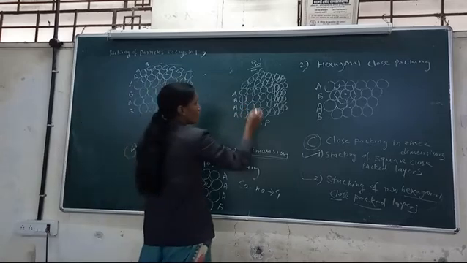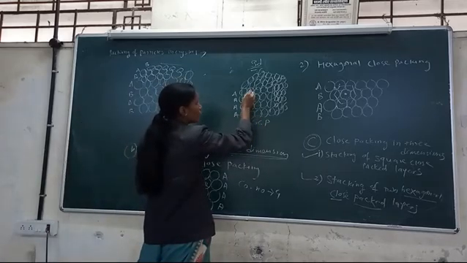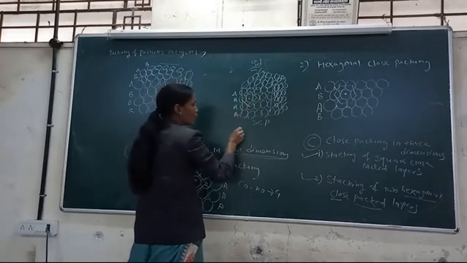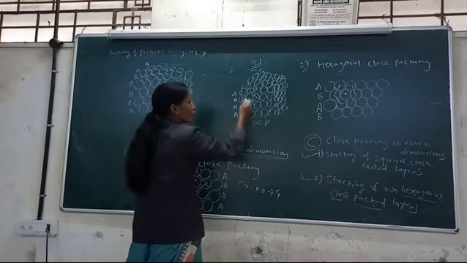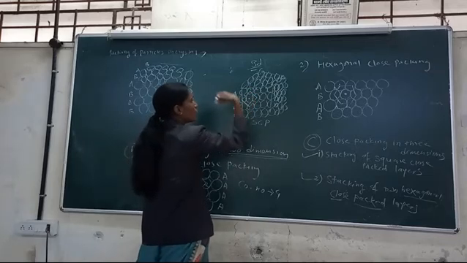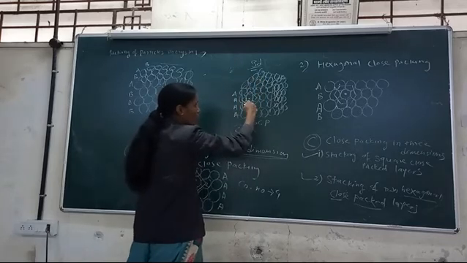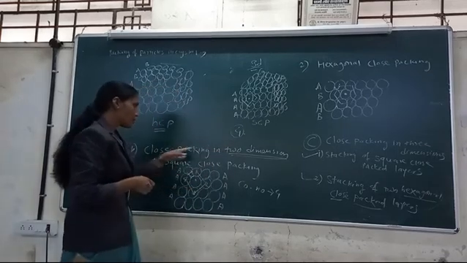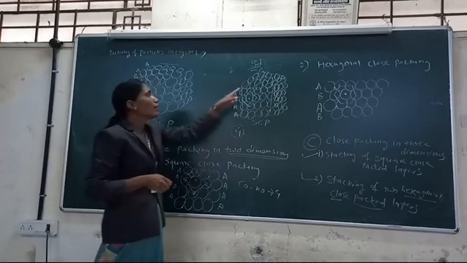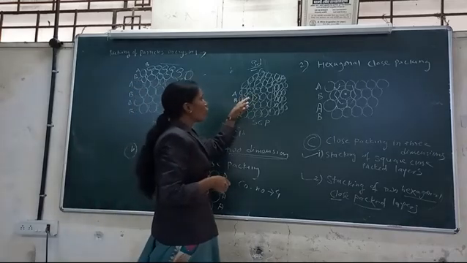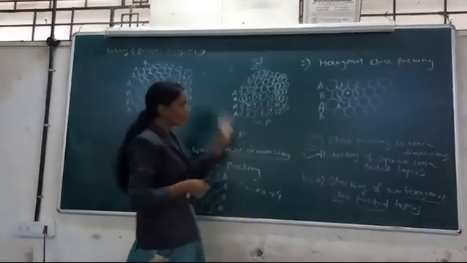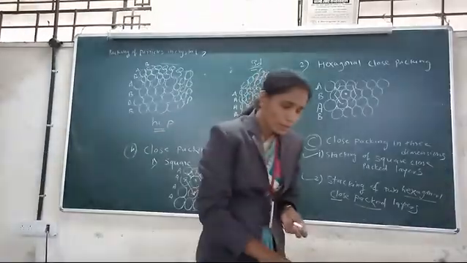Means here in SCP the coordination number of each sphere is 4 in the second dimension, and in 3 dimensions there are 4 in the upper layer, below, back and front.